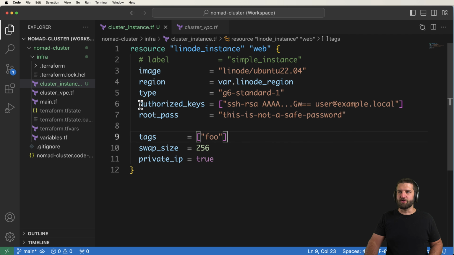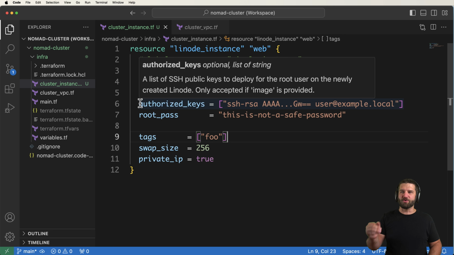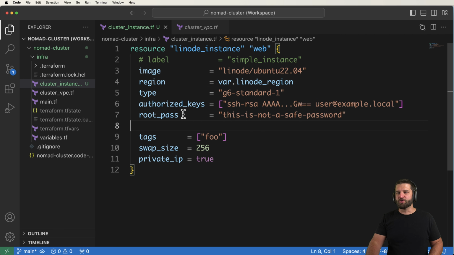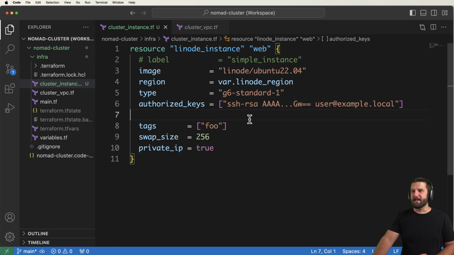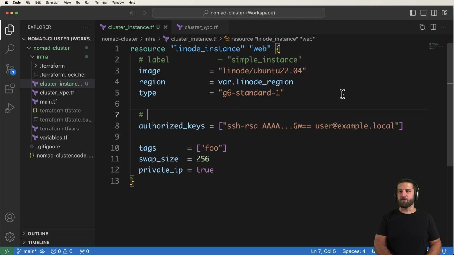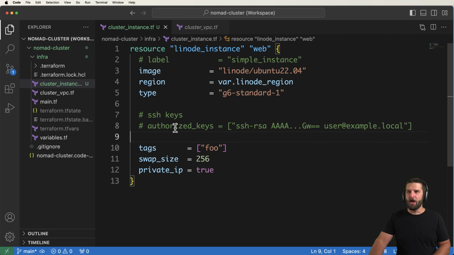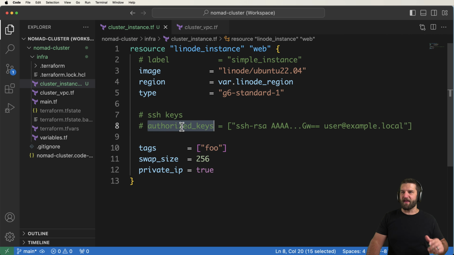Next up, what we want to do is our authorized keys or our root password. As it stands right now, this password is not a safe one, so I'm going to go ahead and get rid of it. Next up is going to be our authorized keys, otherwise known as our SSH keys. You could hard code your SSH keys in here. You could also use it as a variable. We'll see a little bit more of an advanced usage of that in the next part.